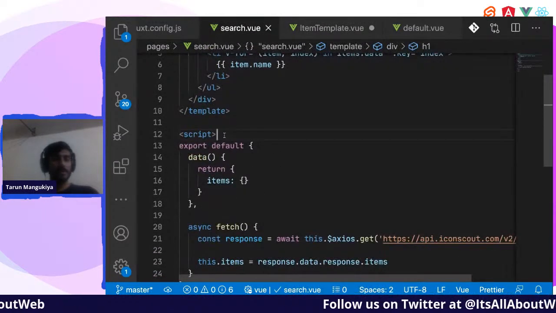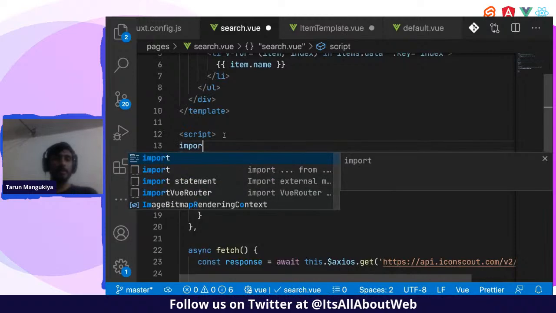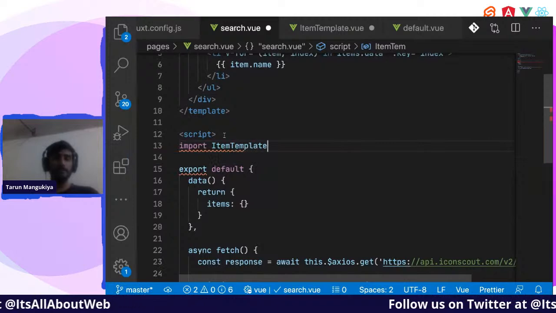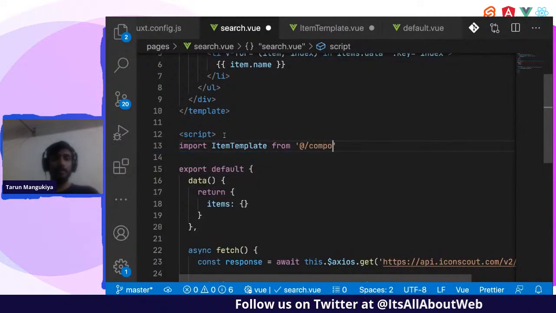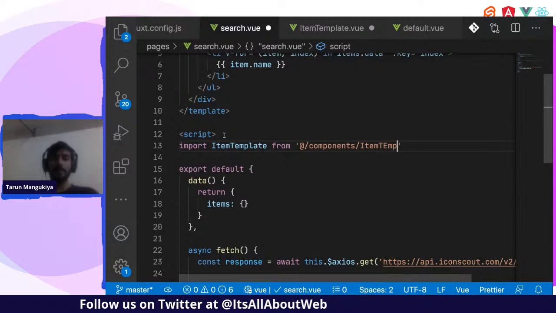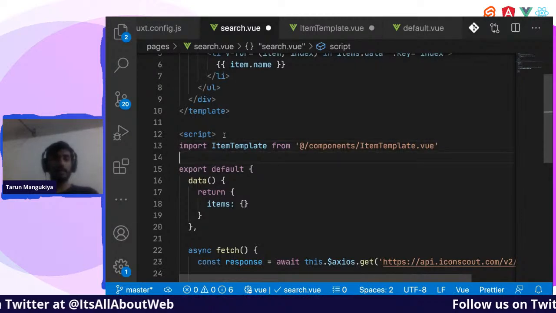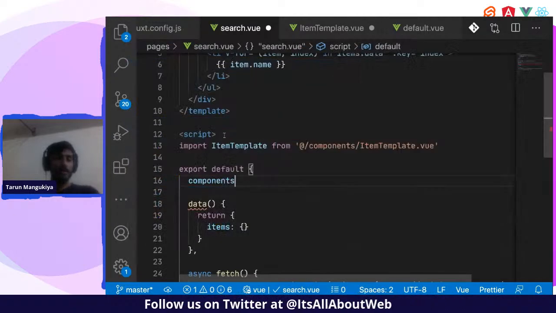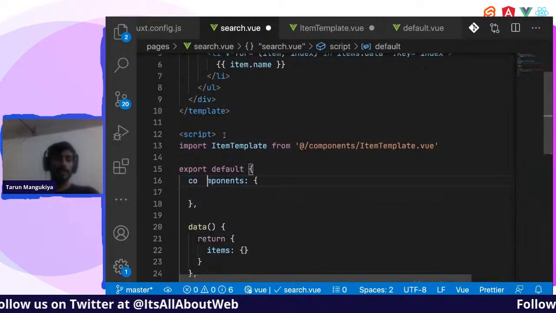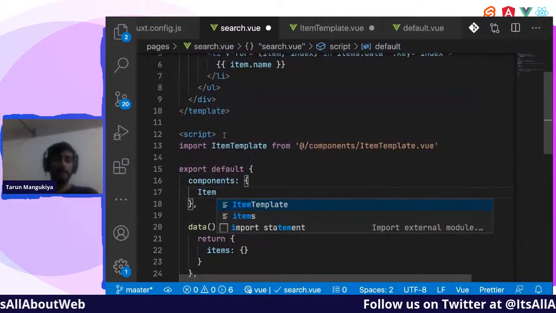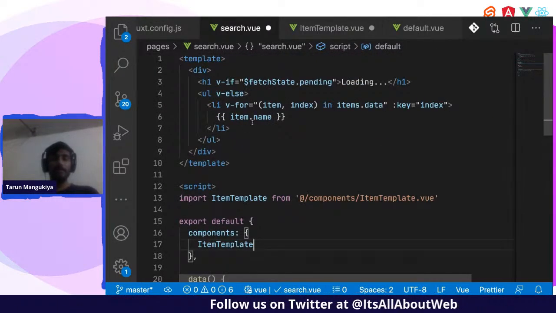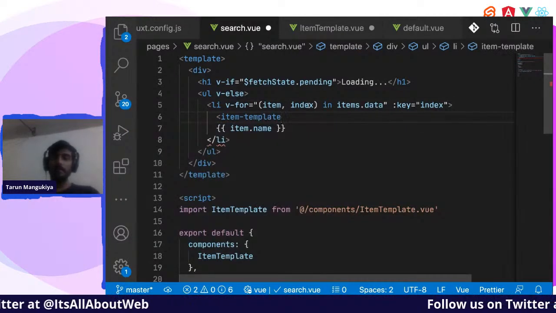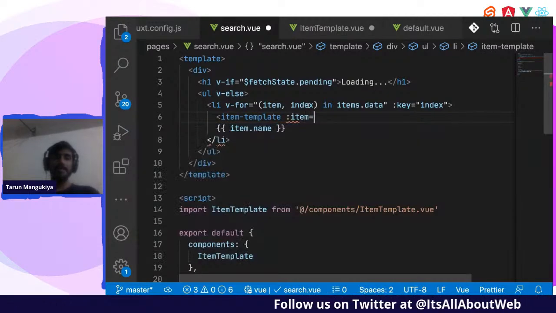Let's do first one thing. Let's import that component in our search page. Import item template from components and item template vue. Okay, we'll have to tell Vue that we have imported a component. So we'll pass it to components over here, and sorry, it's item template. Now you can use this item template anywhere. So in the li, let us put item template, and I'll pass item as a variable.